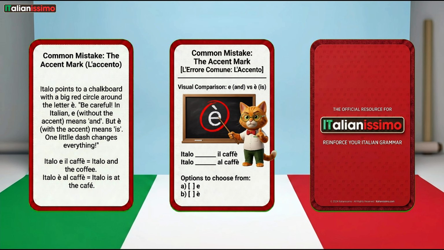Italo è al caffè. Italo is at the coffee. Italo è al caffè. Italo is at the cafe.